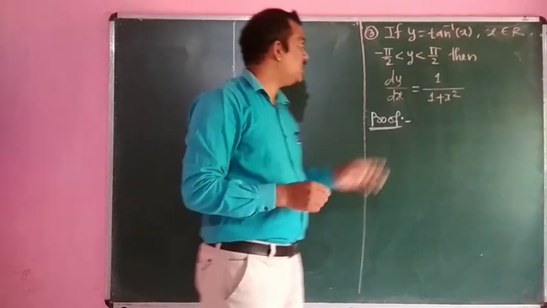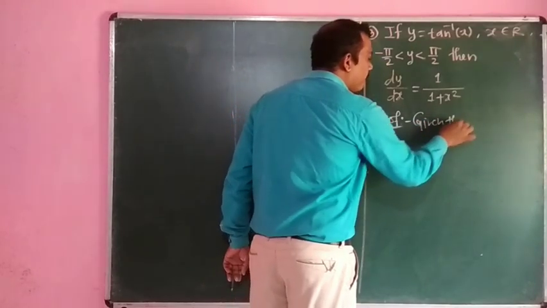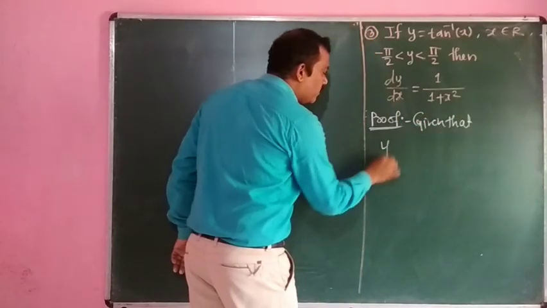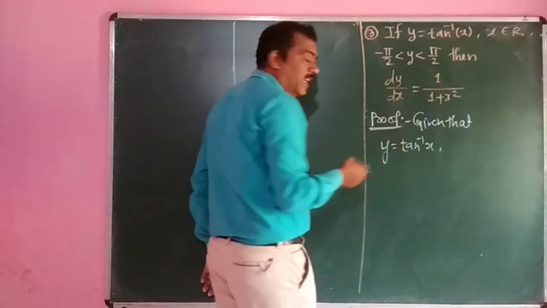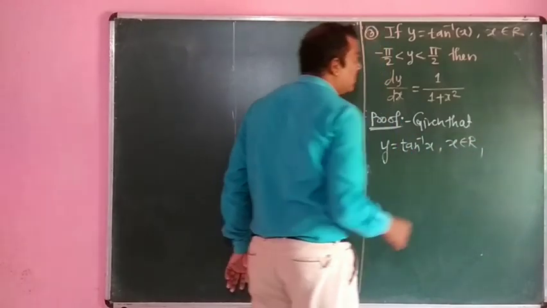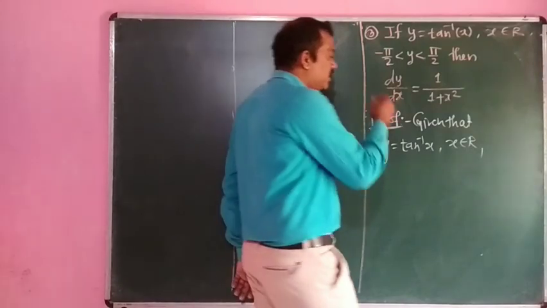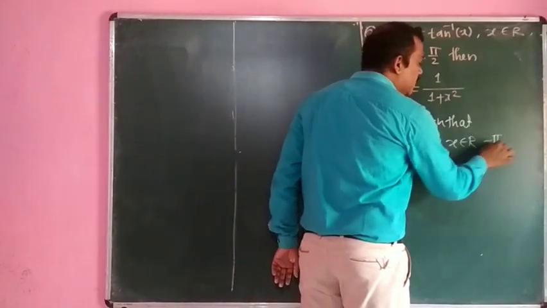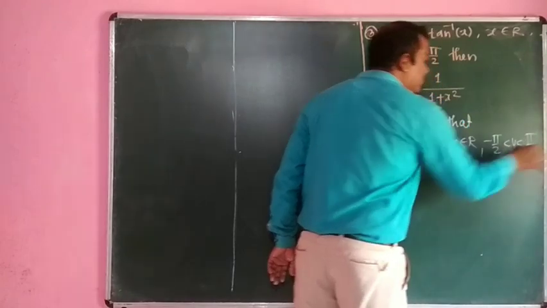Okay. Now what is given? Here it is given that y is equal to tan inverse of x, with the restriction that x belongs to the set of real numbers. Also there is a restriction on y: minus pi by 2 less than y strictly less than plus pi by 2.